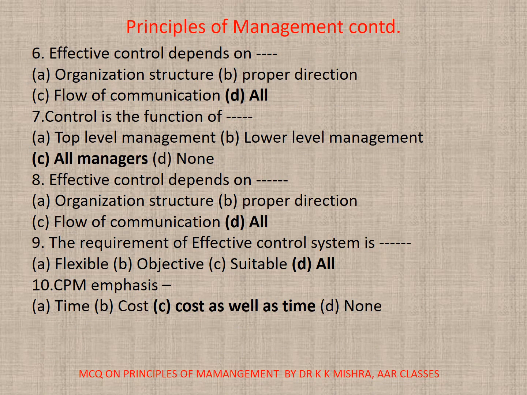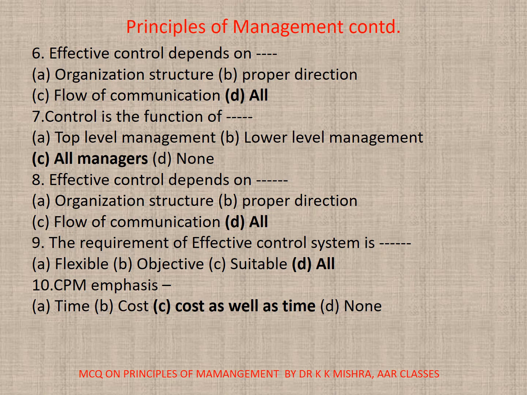Directing. 6. Effective control depends on dash. A. Organization structure. B. Proper direction. C. Flow of communication. D. All. Here correct option is D. All. 7. Control is the function of dash. A. Top level management. B. Lower level management. C. All managers. D. None. Correct option is C.